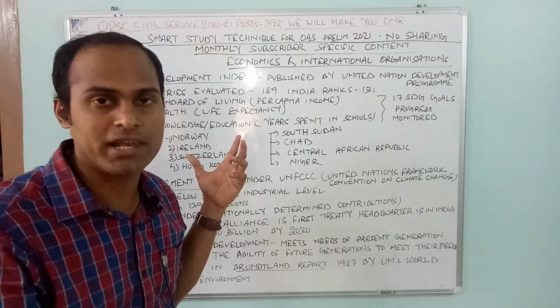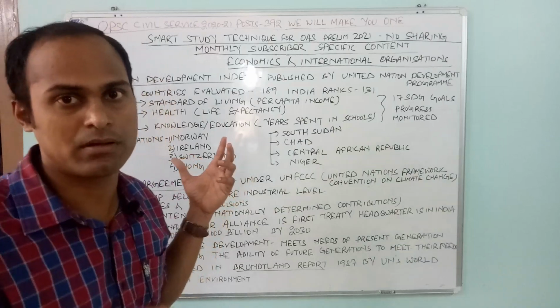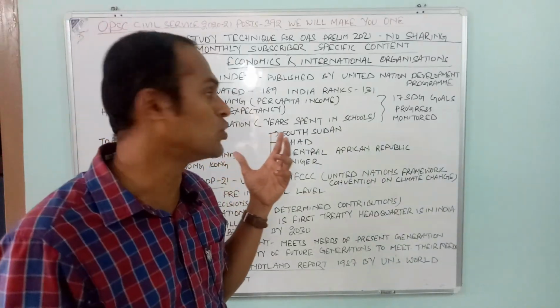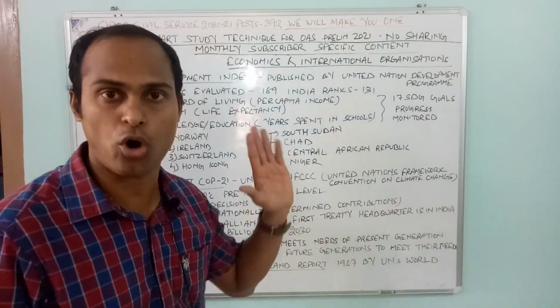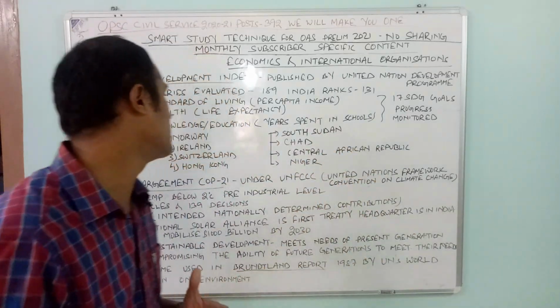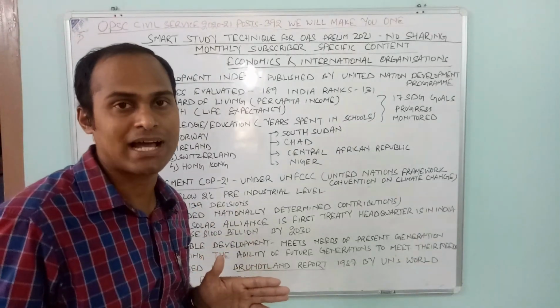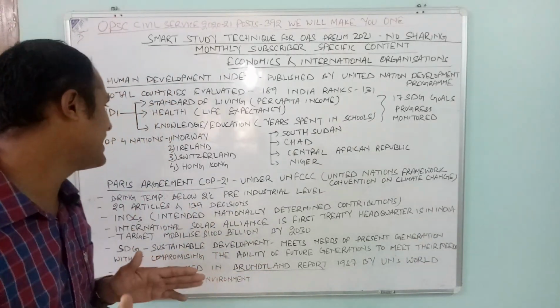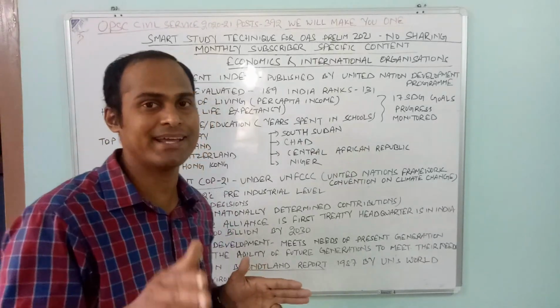Third is knowledge, decided by the number of years attained in school. Then all progress is monitored, with all 17 goals taken. The top four nations are Norway, Ireland, Switzerland, Hong Kong.